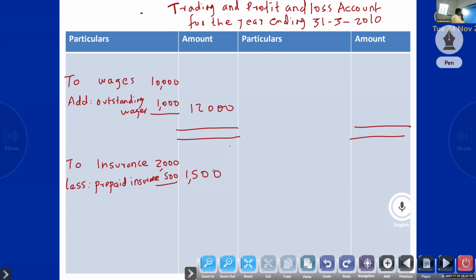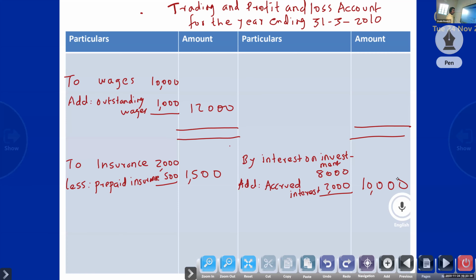Interest accrued, interest on investment, accrued income, outstanding income. So interest on investment, otherwise interest received, suppose 8,000. Add outstanding or accrued interest. Accrued this year, we have to get it, but still we didn't receive. Accrued interest 2,000.